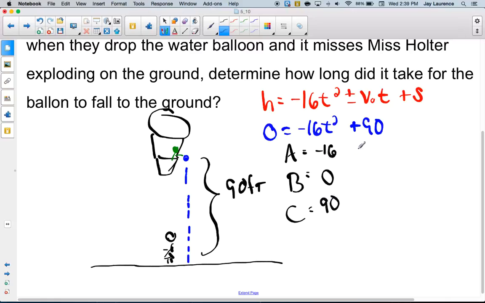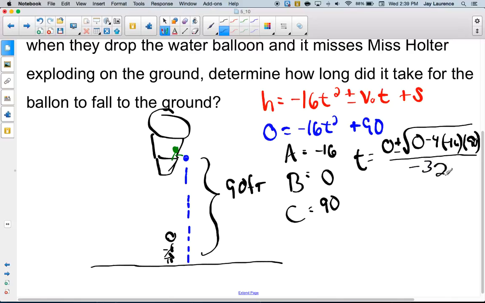So t is going to equal 0 plus or minus the square root of 0 minus 4 times negative 16 times 90, all over negative 32. So I'm going to figure out my discriminant.